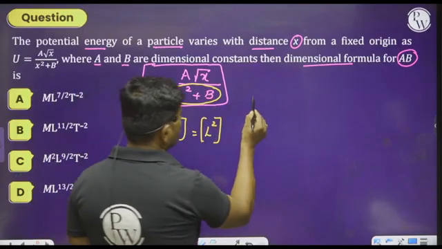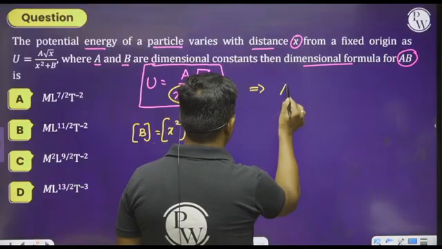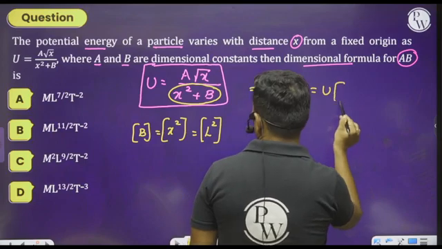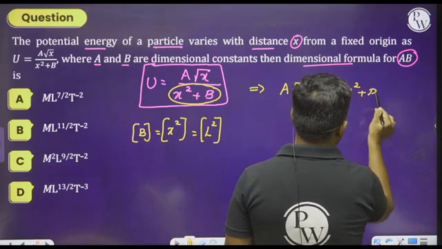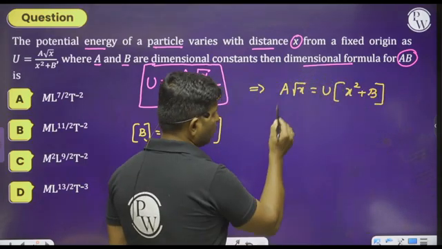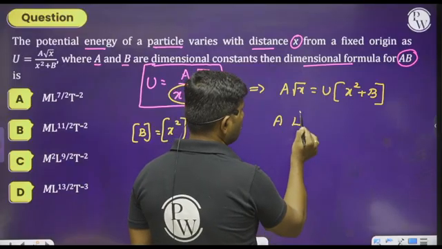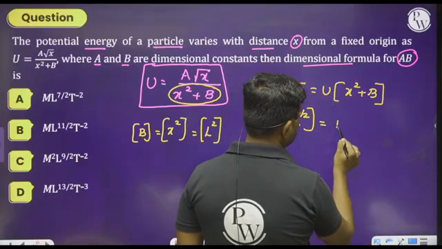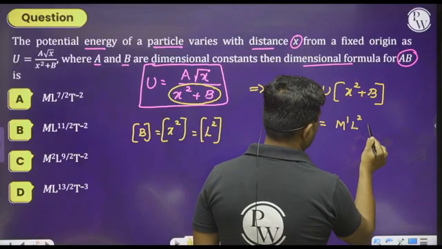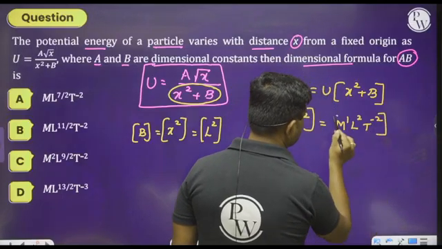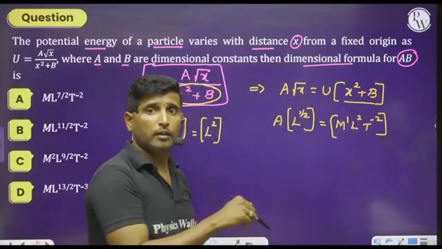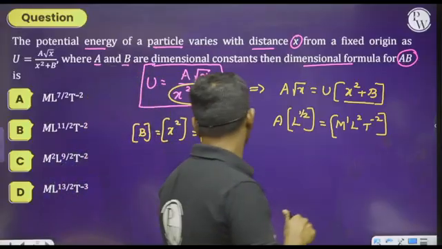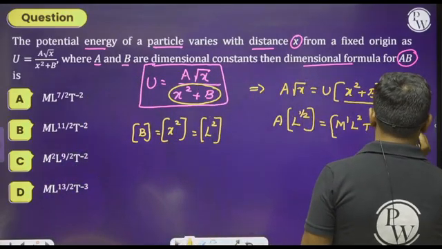So observe this. We can say that A into root x can be written as U cross-multiplied by x square plus B. Therefore, A into L to the power of 1 by 2 can be written as U. What is U here? M to the power of 1, L to the power of 2, t to the power of minus 2. What is x square plus B? Since both the quantities are added, the dimension formula will remain the same, which is nothing but L square.